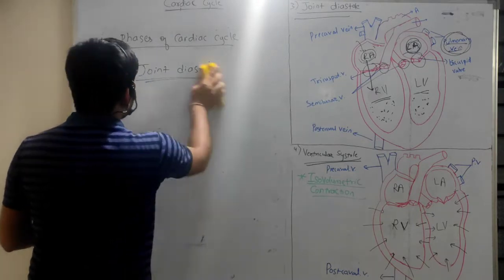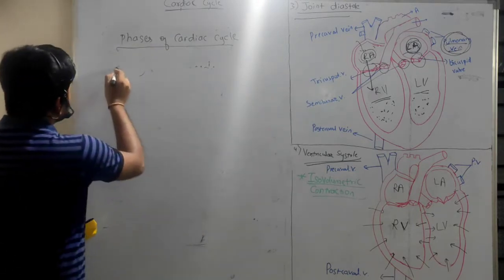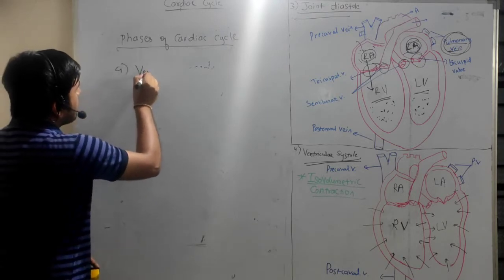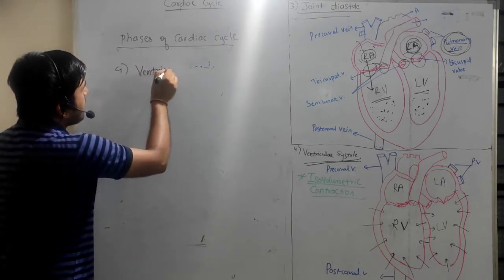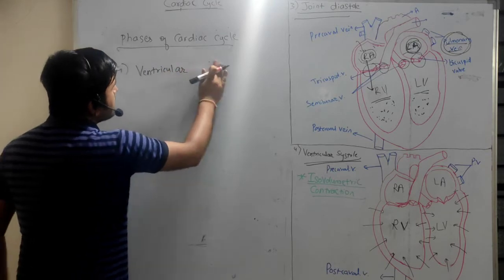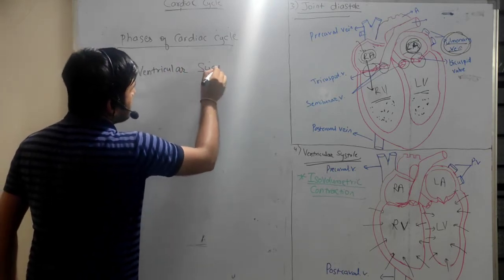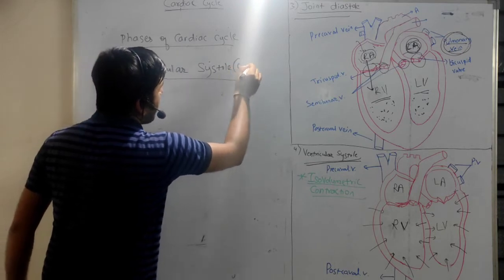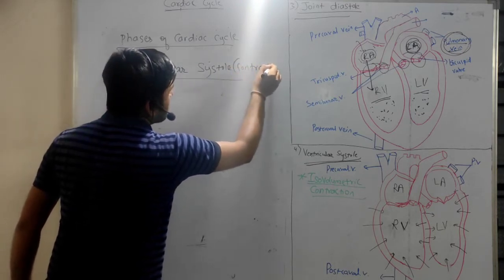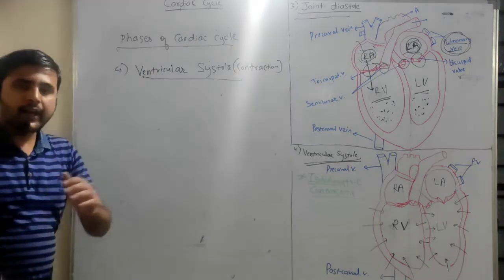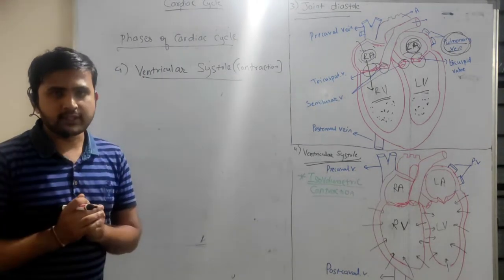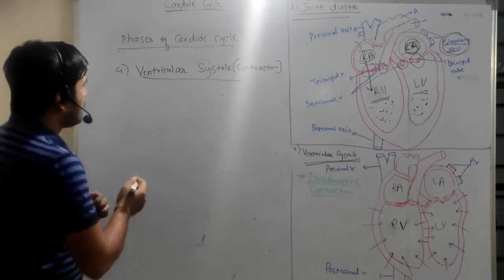What happens in ventricular systole? Let us see. So the fourth phase is ventricular systole. Ventricular systole. Systole is nothing but the contraction. Right? So ventricular systole is mainly characterized by two phases. Okay, it is again divided into two phases.